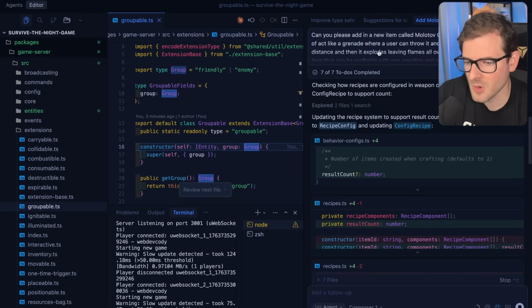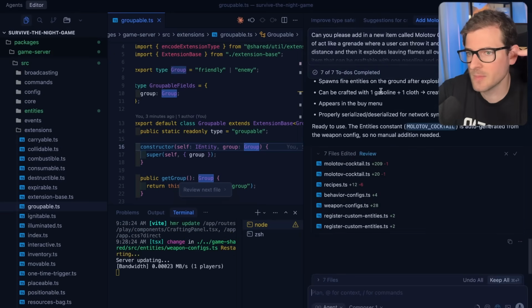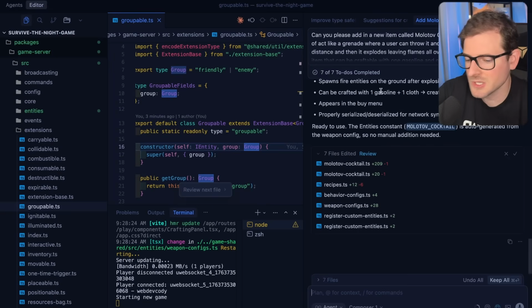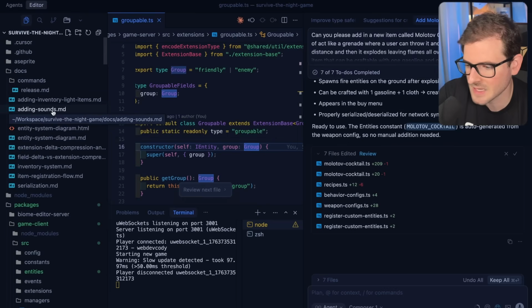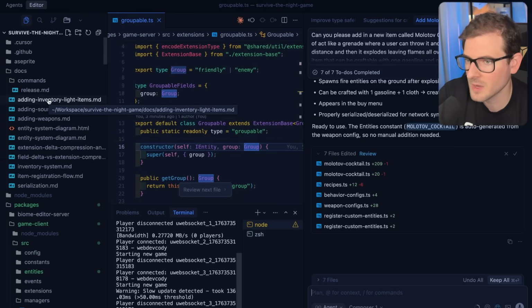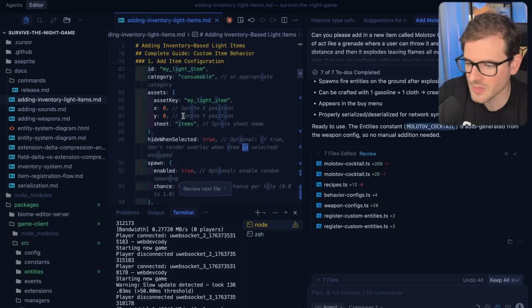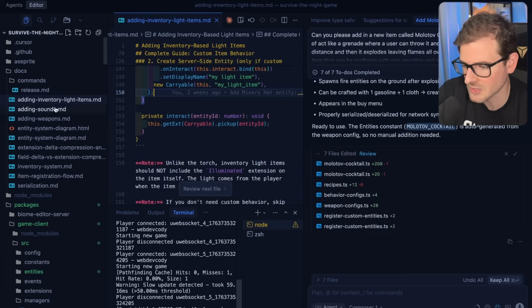The main takeaway from that prompt, as you notice, is that it's very long and very descriptive. I told it, hey, make sure you remember this, that, and the other, because I've used this enough to know it will forget things. So the more you put the guardrails on, or even have a markdown file that explains exactly how to add an item, the better. I have some of that over here. For example, I have adding inventory light items, and that'll walk the LLM through how it can add an item. Now, these things do go out of date quickly if you're doing a lot of refactoring in your code base.